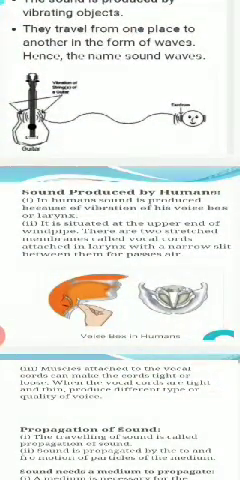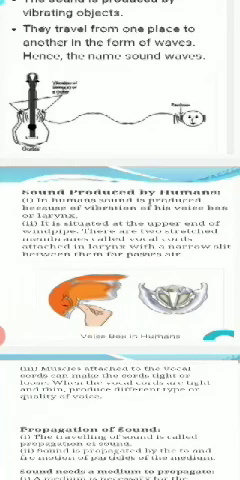How is sound produced by humans? In humans, sound is produced due to vibration in the larynx, also called the voice box. The voice box is situated in the neck region. It has two stretched membranes, called vocal cords, that are attached in the larynx with a narrow slit. When you exhale, the air passes through this narrow slit, producing some sound.